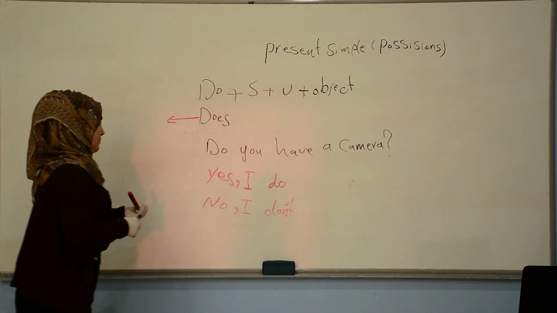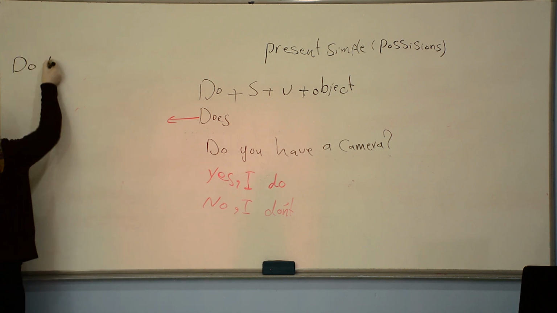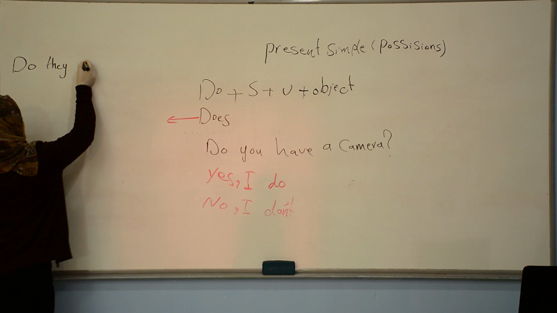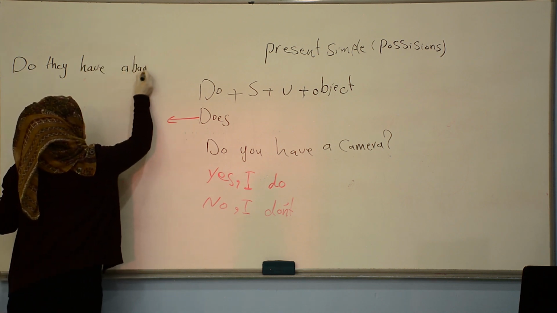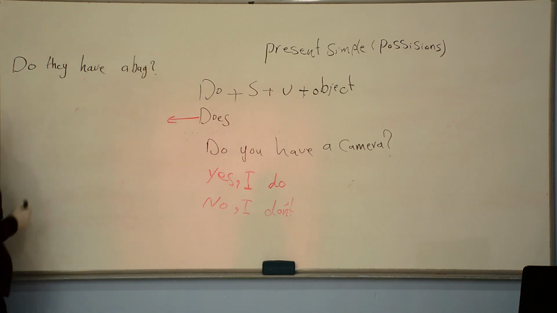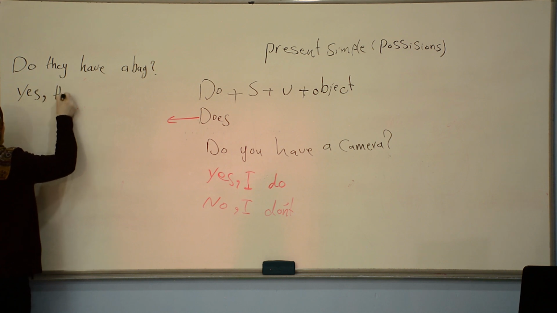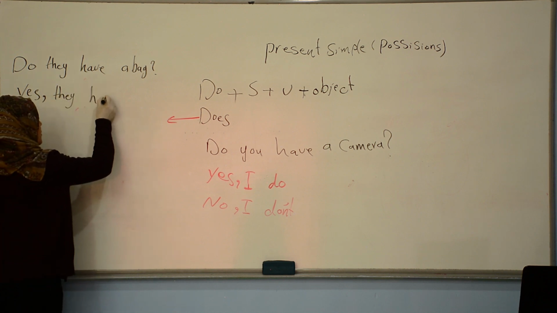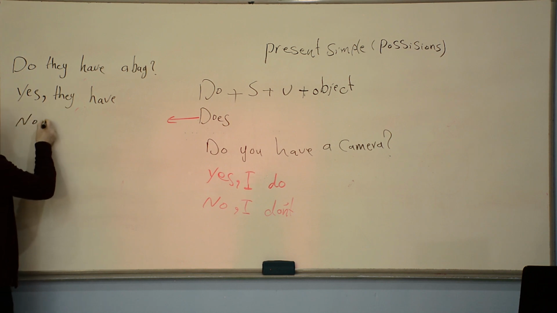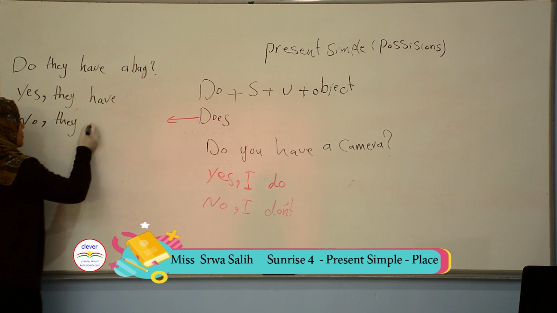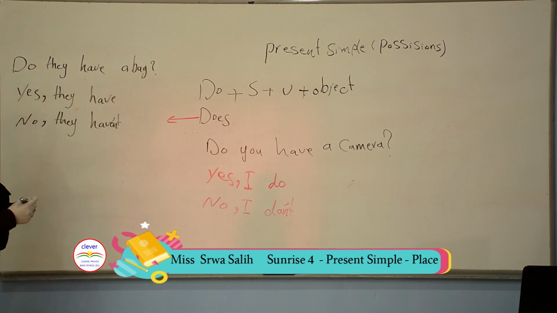Or do they have, another example. Do they have a bag? If our response is yes, we will say yes, they do. If our response is negative, we will say no, they don't. Okay? No, they don't. It's very easy.